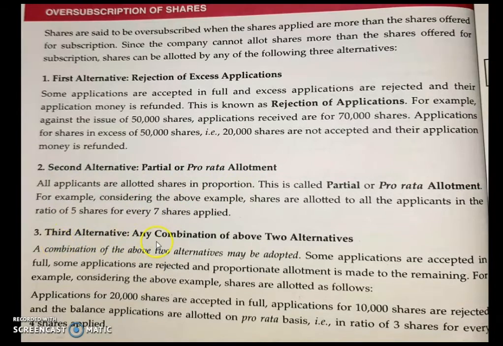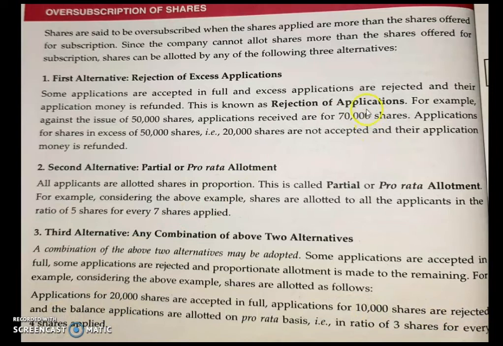And there is a combination here. That is, the third alternative is any combination of the above two alternatives. So a combination of the above two alternatives may be adopted. Some applicants are accepted in full, some applicants are rejected, and proportionate allotment is made to the remaining. For example, consider the above example. Shares are allotted as follows. Applications for 20,000 shares are accepted in full. Applications for 10,000 shares are rejected, and the balance.